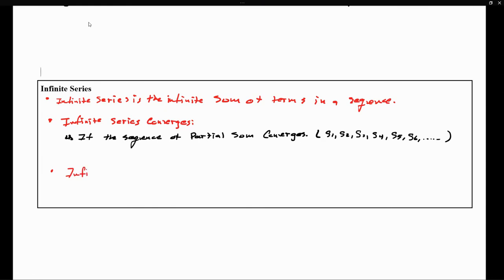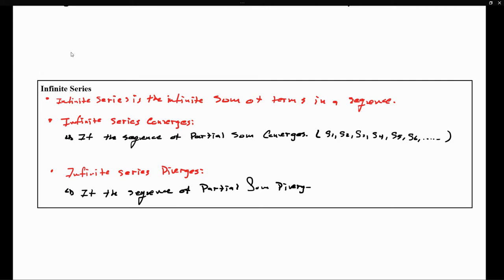We said that the infinite series diverges, well, that is if the sequence of partial sums diverges. If we would plot S of 1, S of 2, S of 3, S of 4, and I see that the sequence diverges, then we can say that the infinite series diverges as well.